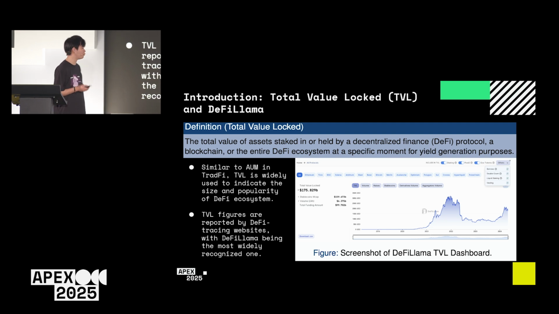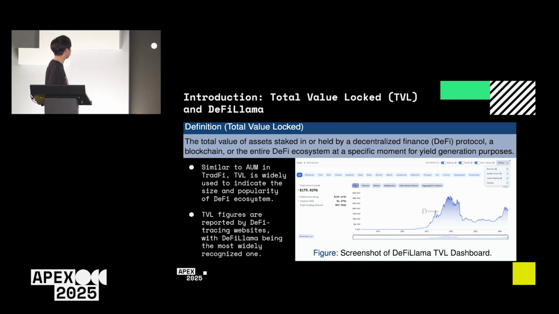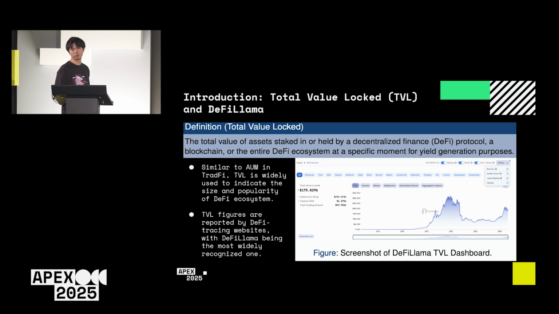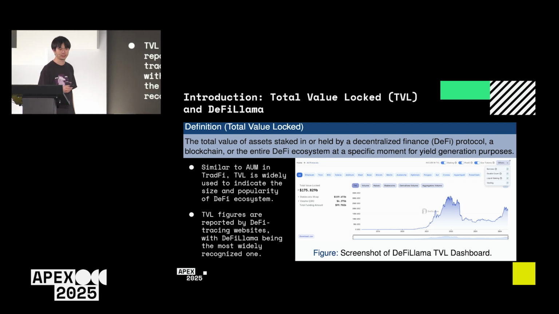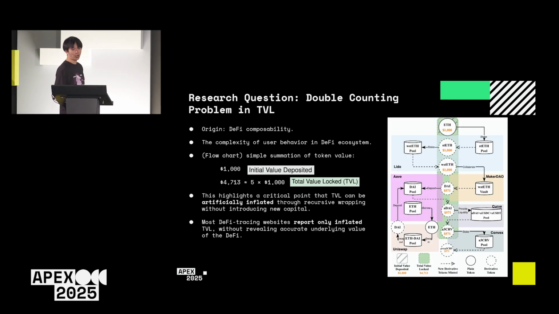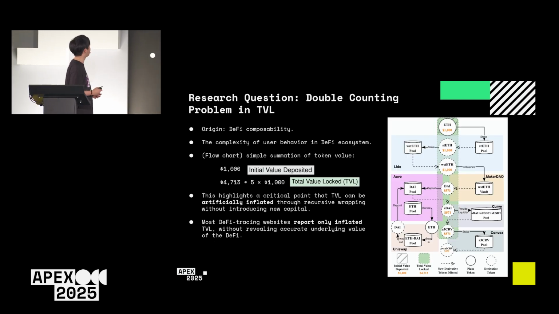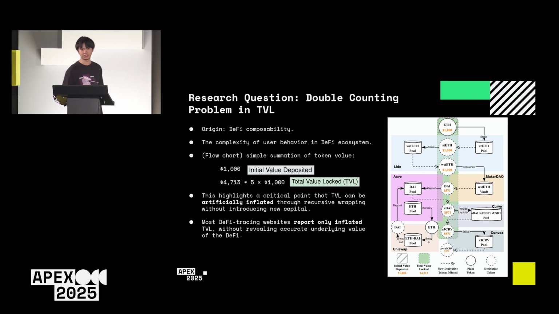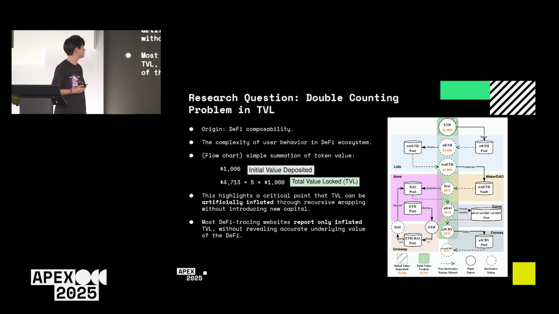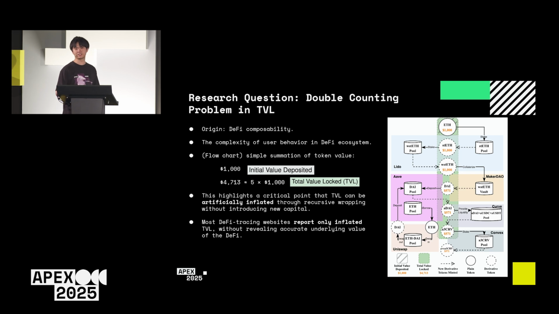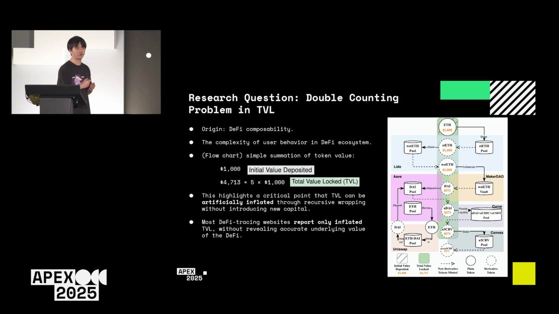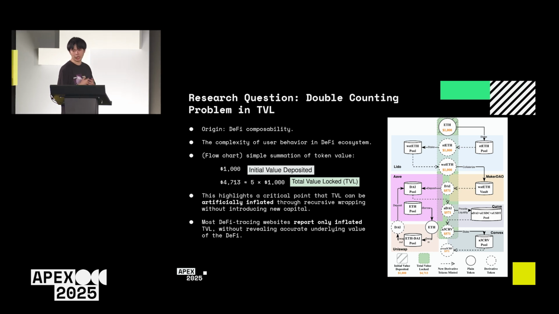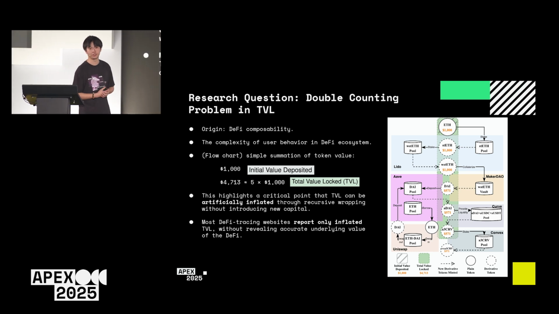TVL figures are reported by DeFi tracking websites, with DeFi Llama being the most widely recognized one. On the right-hand side, you can see a screenshot of the DeFi Llama TVL dashboard. Our paper examined the double counting problem in TVL, which originates from the inherent composability of DeFi. DeFi composability refers to the capability of one smart contract to accept tokens generated from another protocol seamlessly, allowing tokens to be chained and integrated to generate new tokens and financial services.